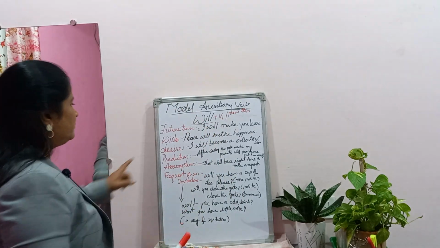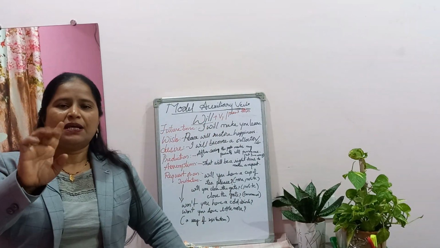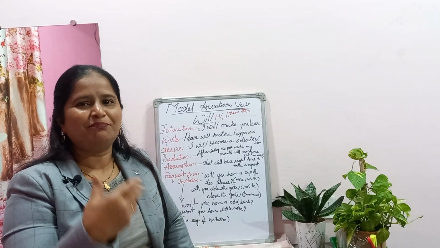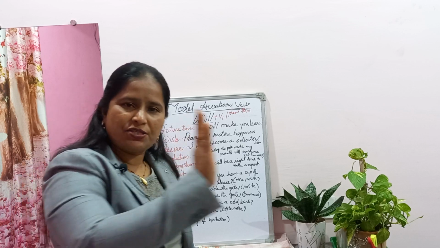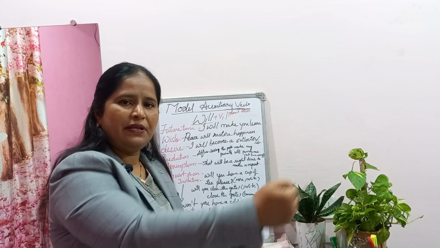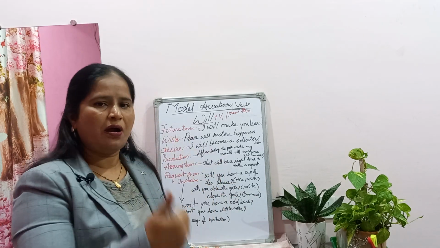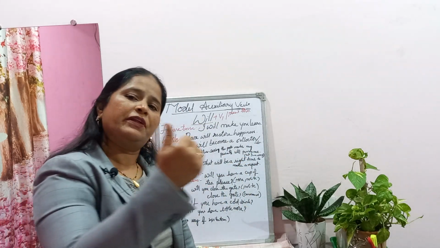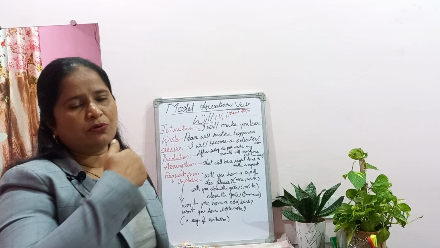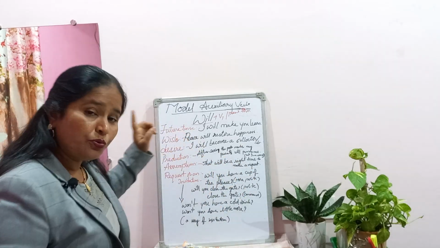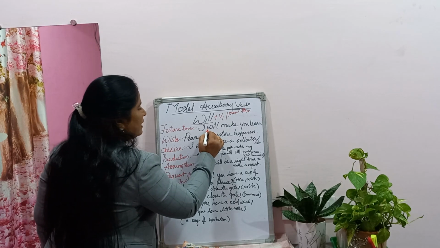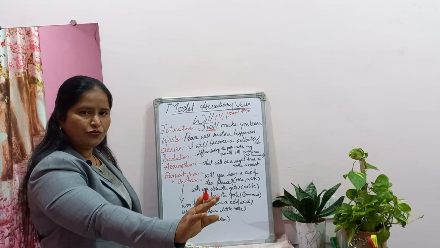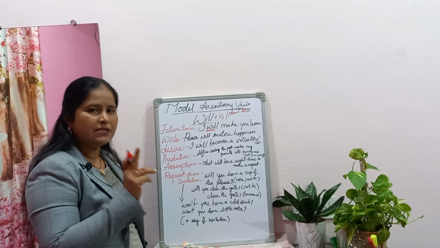So let's continue now. Will. It is used in the tenses. I started the tenses and jumped into other information. There is present tense, past tense, future tense. Future is something which will happen after this moment. After 1 minute it will be a future thing, after 1 year also it will be future, after a decade or a century. How long, we don't know. It is infinite. So to express our future, we take will. The basic use of will is to express that certain things are going to happen in the future. The helping verb which helps us is will.